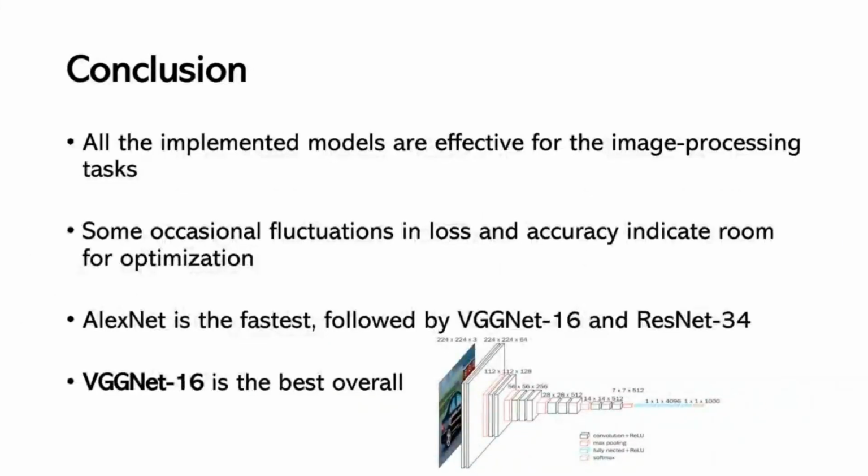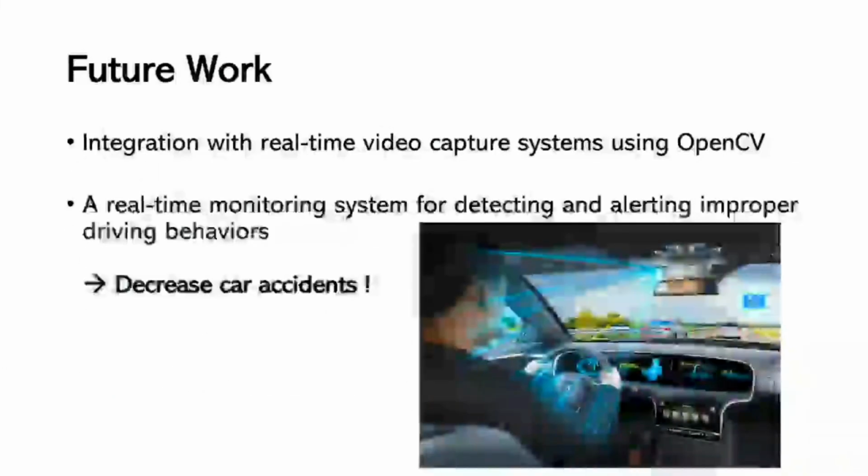In conclusion, all the implemented models demonstrated effectiveness for image processing tasks. However, some occasional fluctuation in loss and accuracy, such as from ResNet34, suggests room for optimization. Among the models, AlexNet was the fastest, followed by VGGNet16 and ResNet34. VGGNet16 emerged as the best overall, balancing training time, stability, and accuracy. And future work involves integrating these models with real-time video capture systems using the OpenCV library. This integration could create a real-time monitoring system for detecting and alerting drivers about improper behavior, potentially decreasing car accidents and improving road safety.